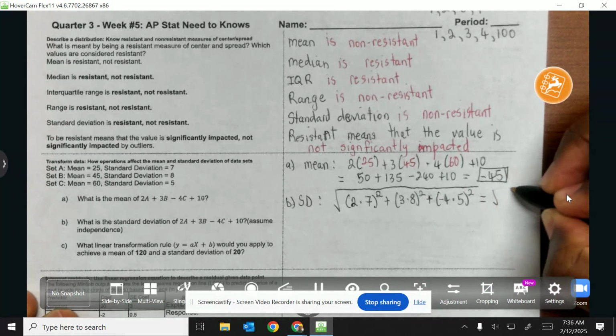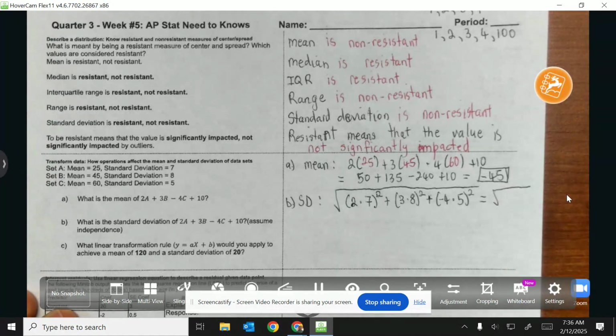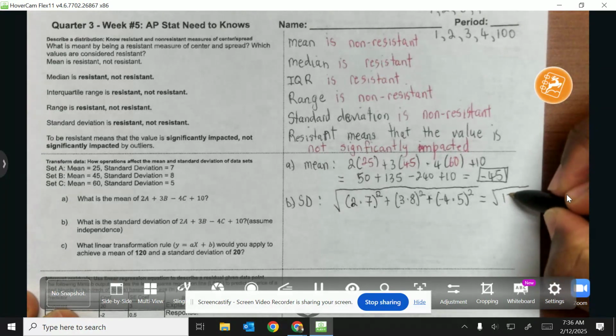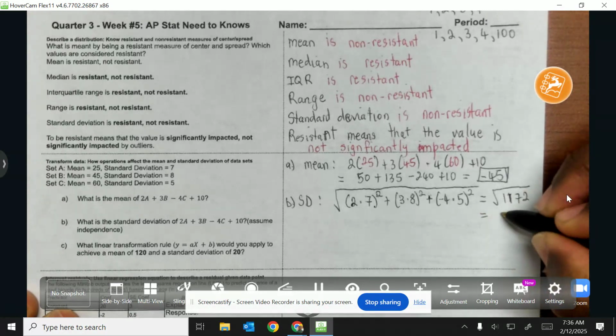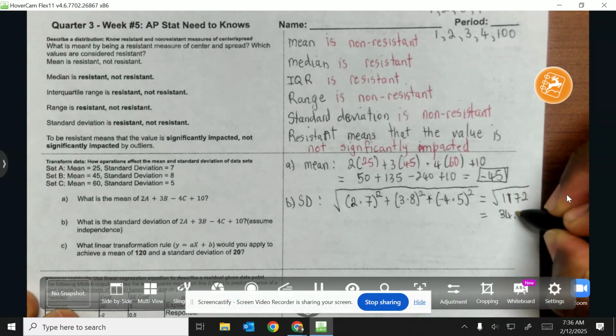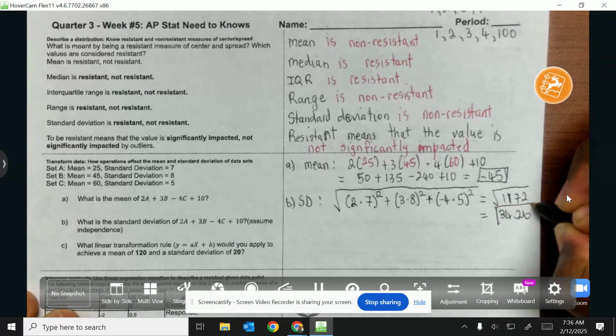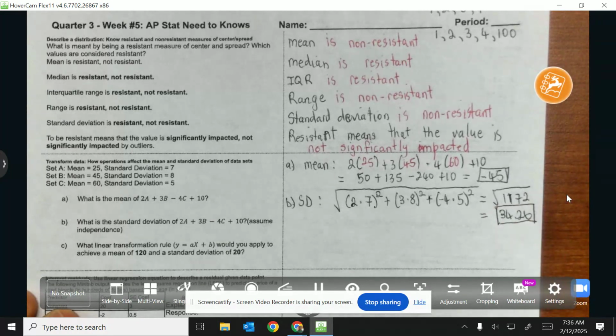When I calculate it, I get square root of 1,172, which is equivalent to 34.26. All right. So again, guys, just like that.